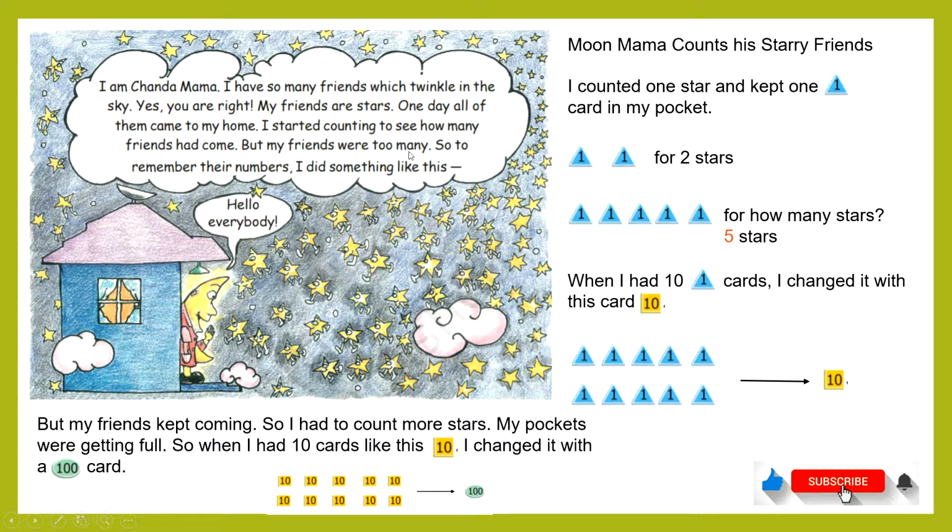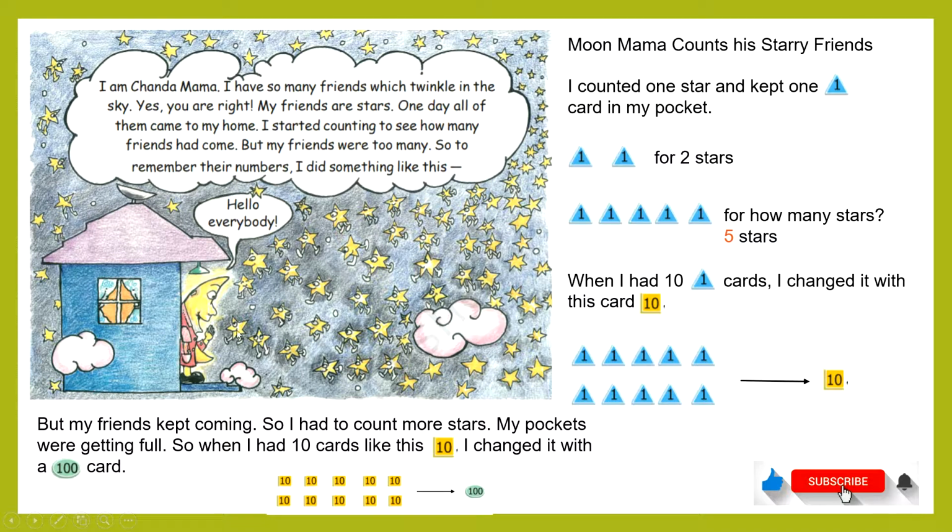But my friends were too many. So to remember their numbers, I did something like this. Moon Mama counts his starry friends. I counted one star and kept one card in my pocket. What does this line mean?